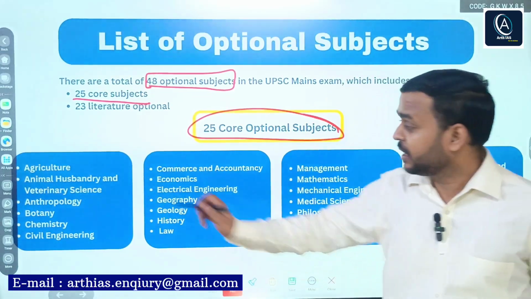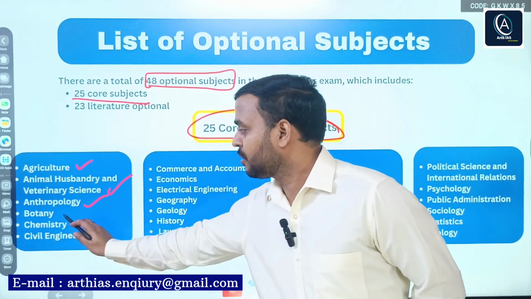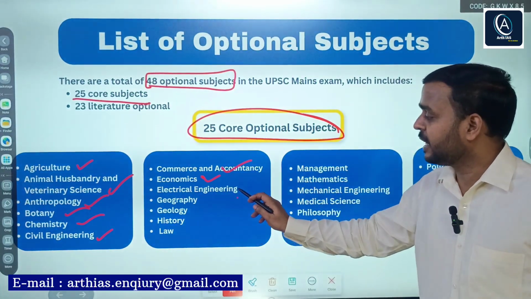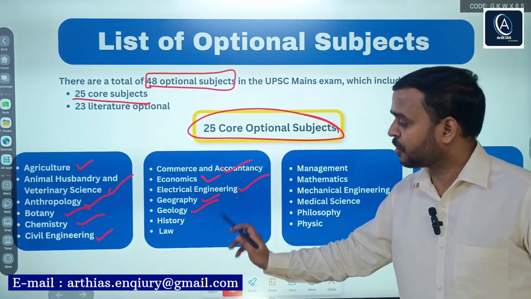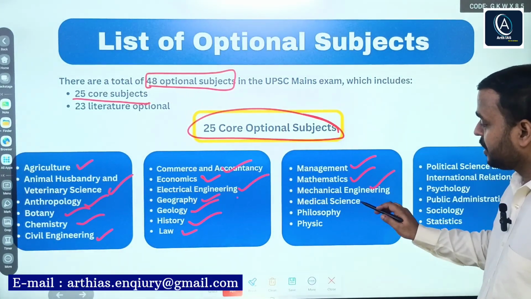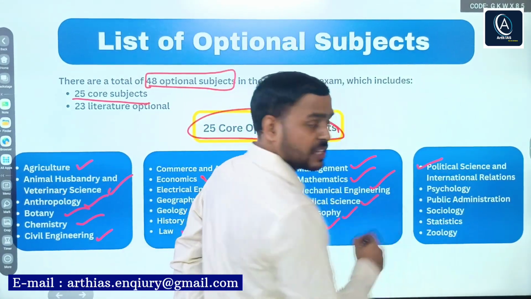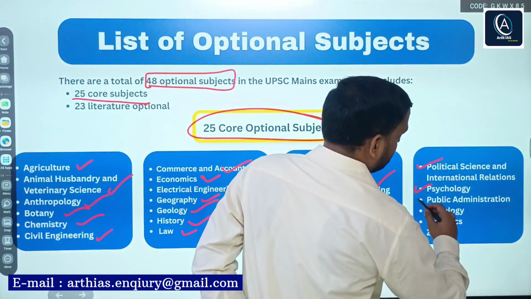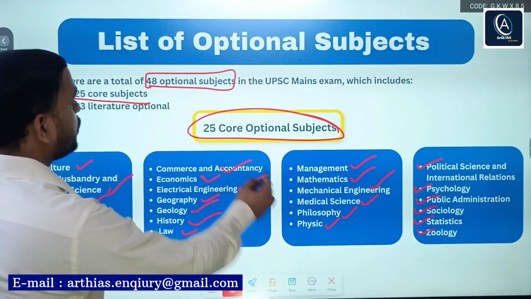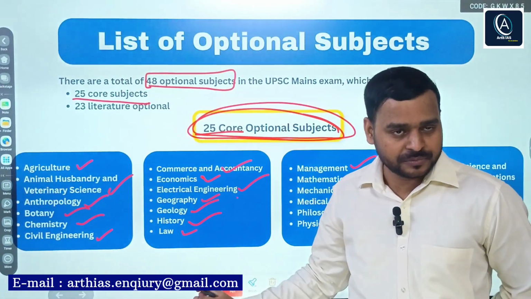Just have a quick look, starting from agriculture, animal husbandry and veterinary science, anthropology, botany, chemistry, civil engineering, commerce and accountancy, economics, electrical engineering, geography, geology, history, law, management, mathematics, mechanical engineering, medical science, philosophy, physics, political science and international relations, psychology, public administration, sociology, statistics, and geology. These are the 25 core subjects out of 48 optional subjects.